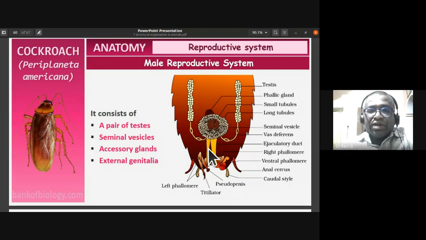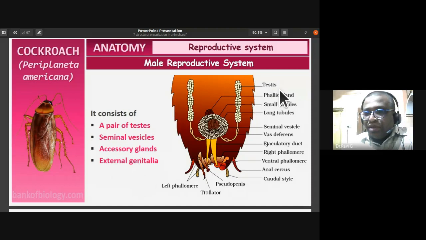See the male reproductive system. What are its components? They have a pair of testes, seminal vesicles, accessory glands, and then the external genitalia. So the male reproductive system consists of a pair of testes, seminal vesicles, accessory glands, and external genitalia. All these are the components of the male reproductive system.